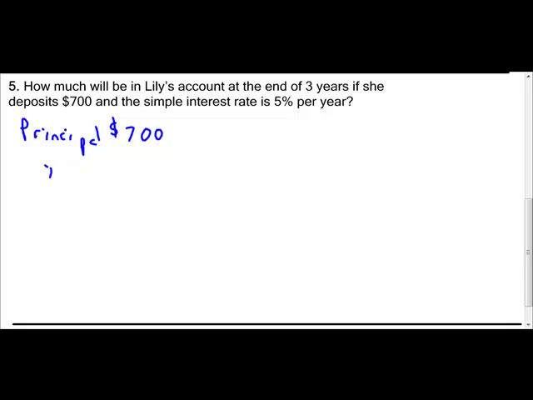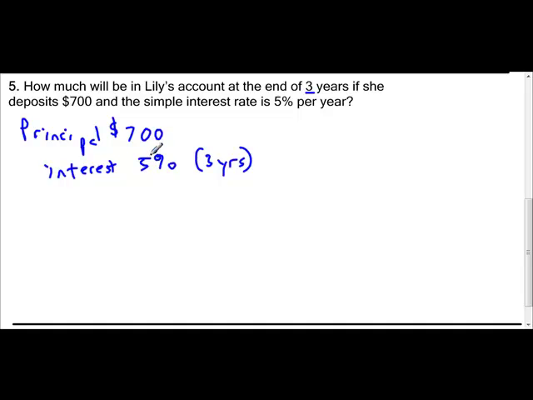So the interest is 5%. And don't forget, 3 years. I'm doing this to organize the information because I don't want it to get lost up here. I'm going to go back and check. She deposits $700. That's her principal. Her interest rate here, 5% per year. But we know that it's going to be for 3 years. So now I've got my basic information written here.